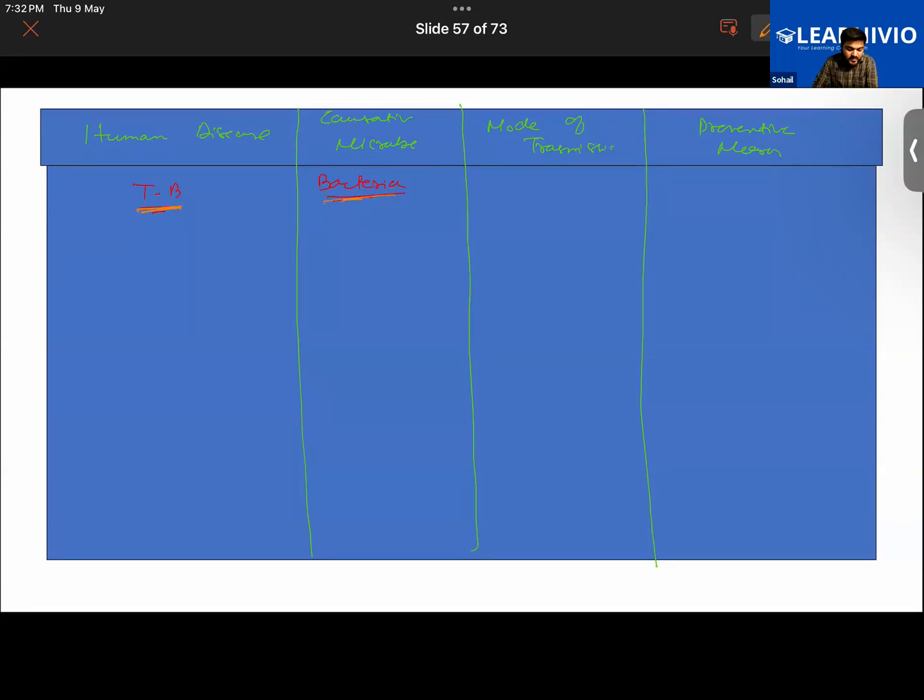Tuberculosis is caused by a bacteria. Mode of transmission is air. What are the preventive measures? The person should be kept in isolation, or the personal belongings of that person should be kept away from others. Getting it, guys, or not? So that is one thing.